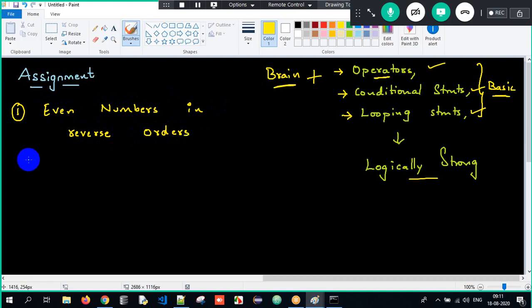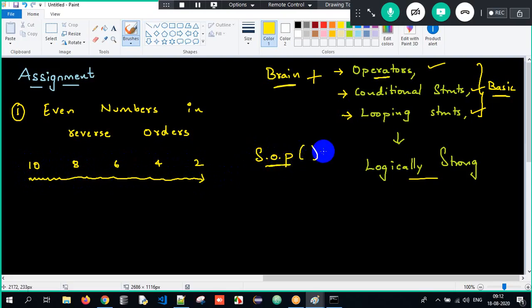That is, I want the output as 10, 8, 6, 4, 2. Okay, in the same line. I don't want it in the next line. I want it in the same line. You have to make use of SOP here. You shouldn't make use of SOPLN. If I use SOPLN, the control will move to the next line. Correct? I want the same things to be printed after a space.